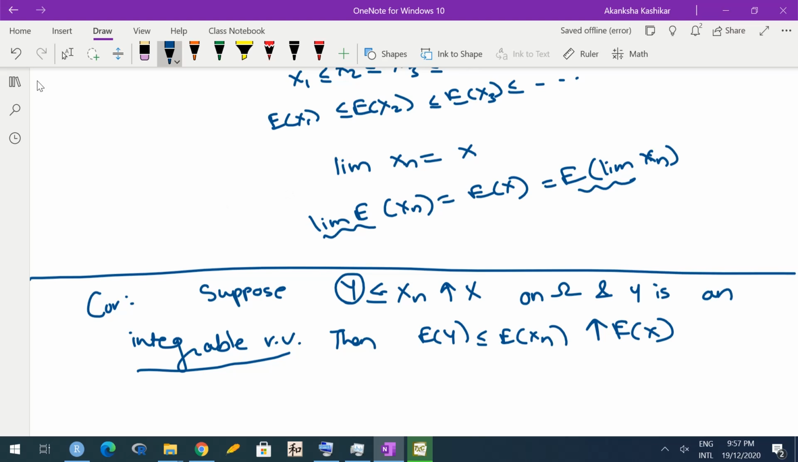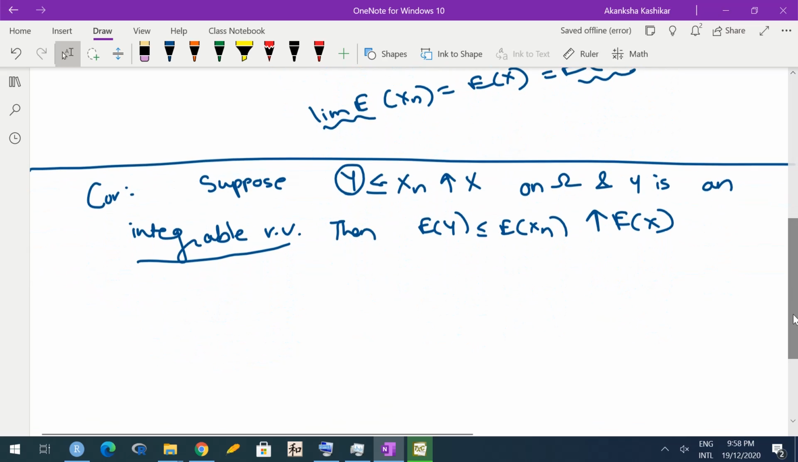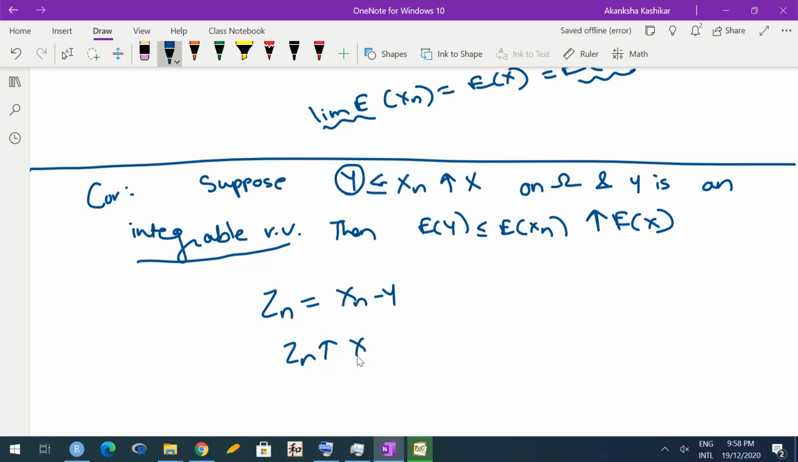So we don't need Xn's to be non-negative. However, we can't relax it completely. We need at least some lower bound. Can you think of a proof? It's pretty easy. Because we know the result for non-negative random variables, let me define Zn as Xn minus Y. Okay. Since Y is anyway free from n, Zn would converge to X minus Y. Correct? Because Xn would converge to X, Y anyway remains constant. Zn would converge to X minus Y.